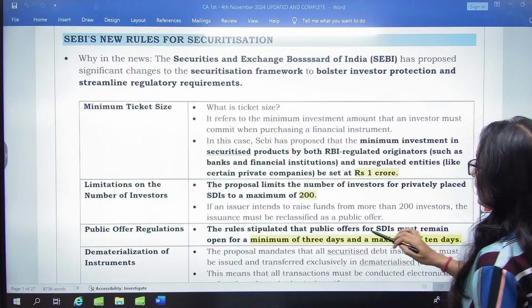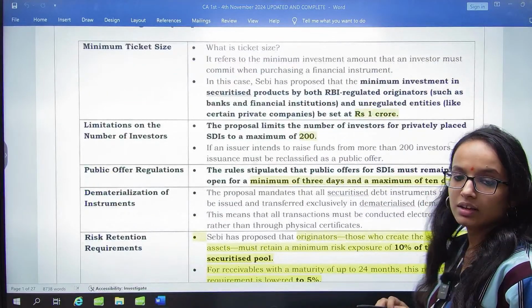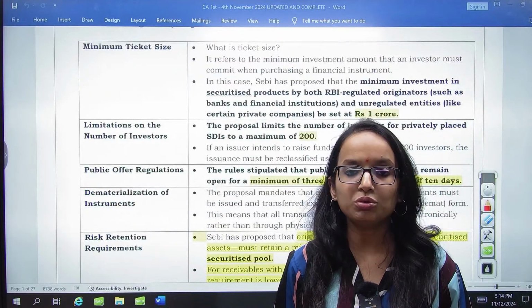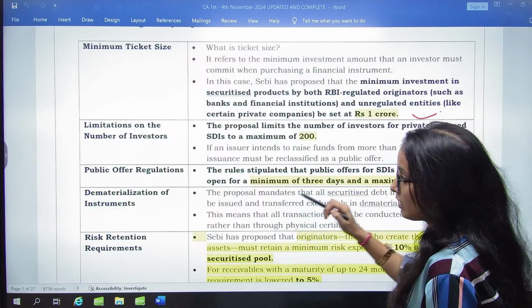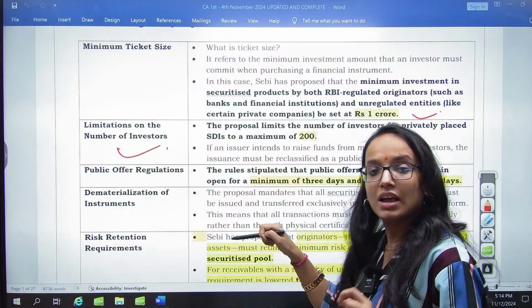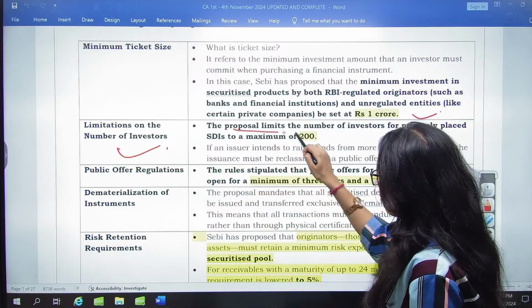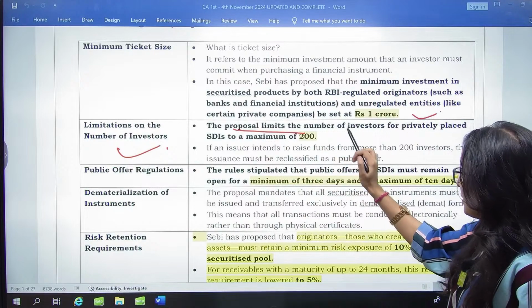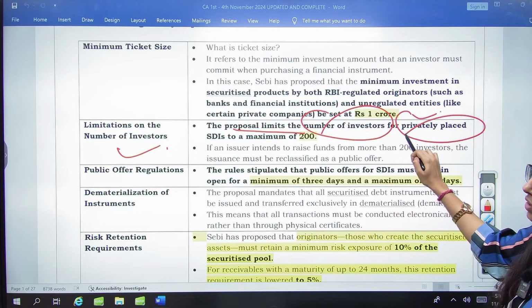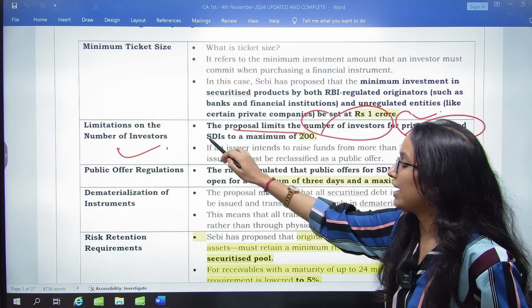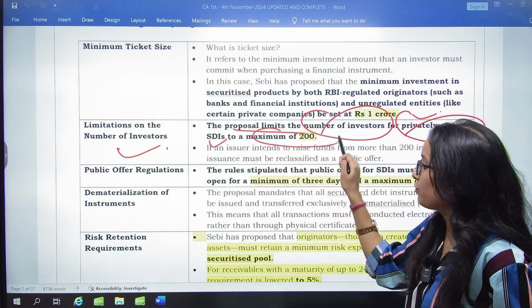So in this securitization process, if you are investing into the securitized product, it has to be at least 1 crore. This is the first thing. Next, limitation on number of investors. Again, this is very, very important. The proposal limits the number of investors for privately placed securitized debt instruments, or SDIs, to a maximum of 200.